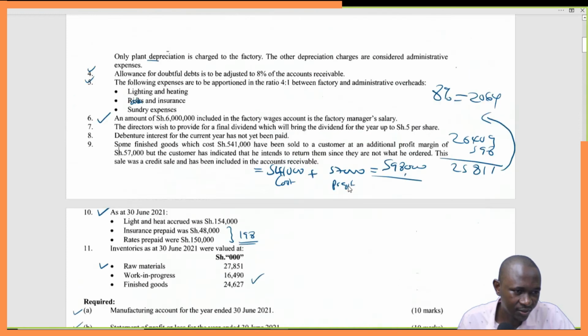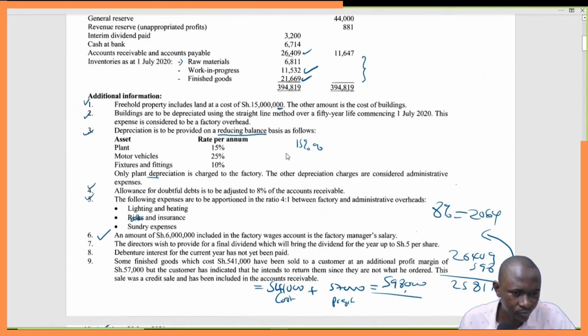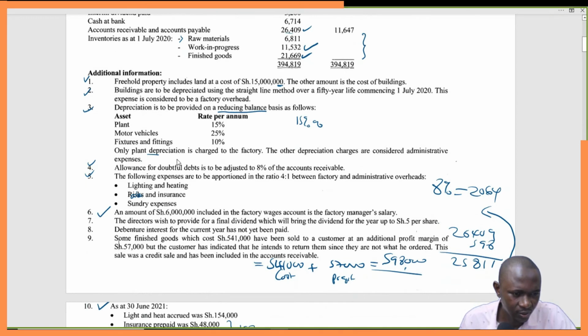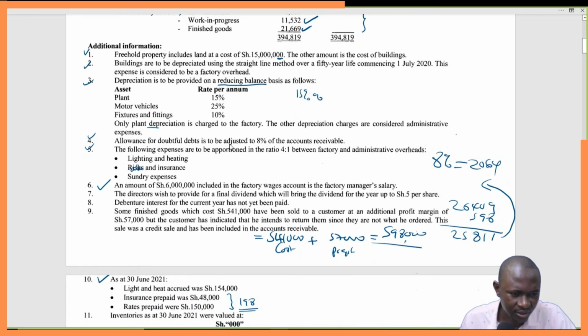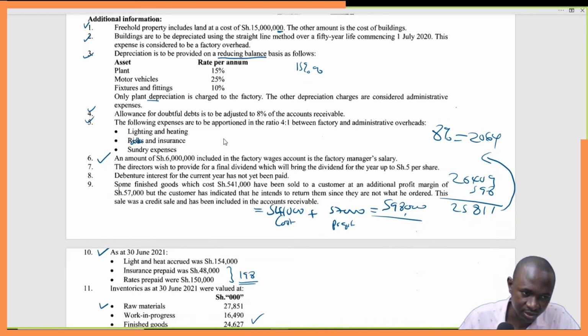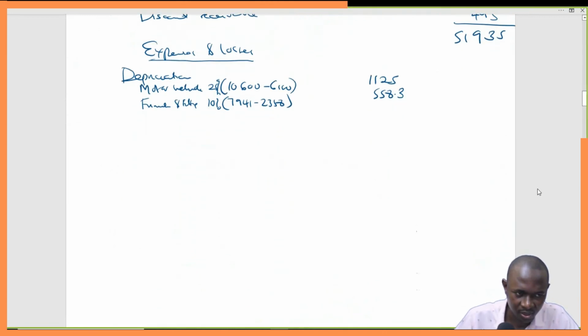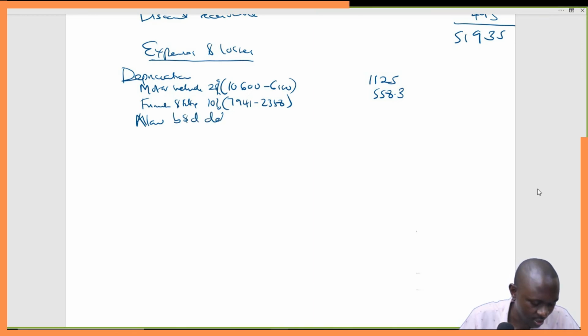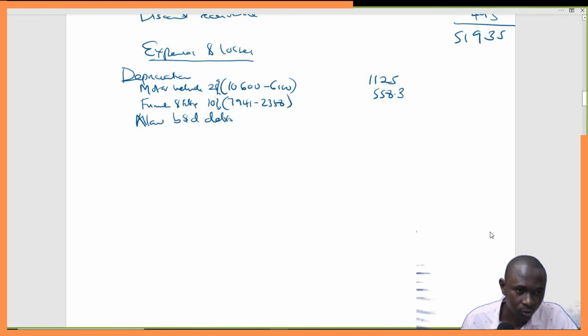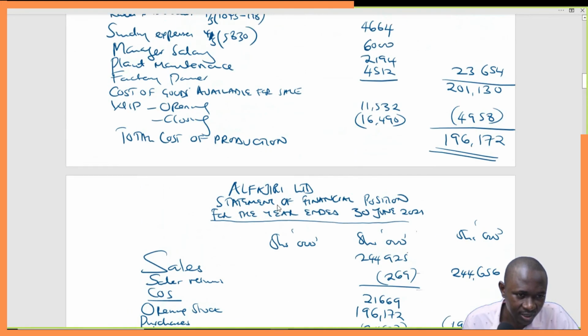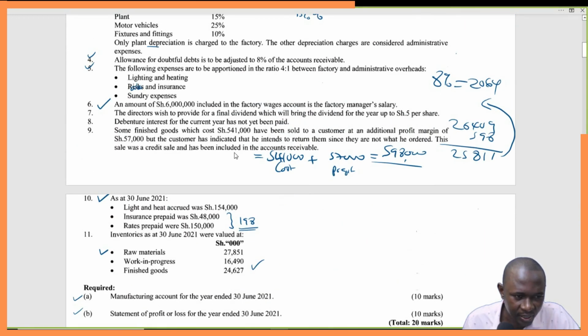Now let's look at something else. 1, 2, 3, only plant, no. Allowance for doubtful debts. Remember this, allowance for doubtful debts. Let's come back here. Allowance for bad and doubtful debts. So what we'll have for allowance for bad and doubtful debts is simply we come back here. We had already calculated it.